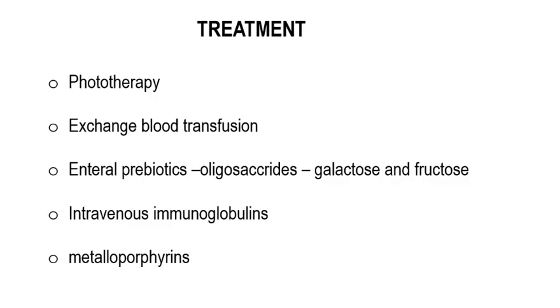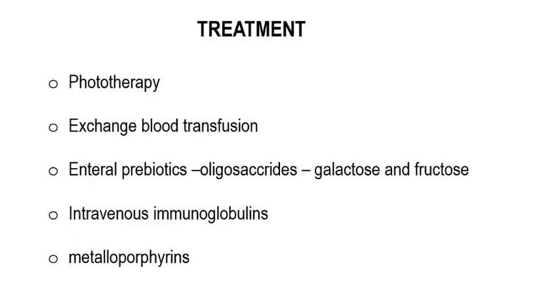Last very important thing is treatment. Treatment includes phototherapy, exchange blood transfusion, enteral prebiotics, intravenous immunoglobulins, and metalloporphyrins. As you know, phototherapy acts by its own mechanism, converting the isomers of the bilirubin into soluble form. I will discuss phototherapy in detail in the coming video. In exchange blood transfusion, we replace the whole blood. Again, I will be discussing this in the coming video with phototherapy, that is, treatment of neonatal jaundice, under the topic of that.